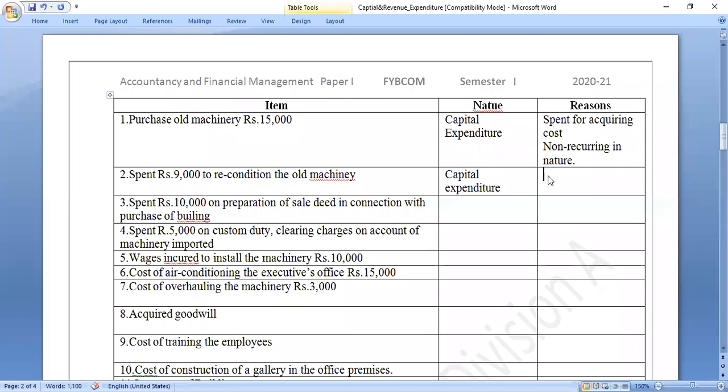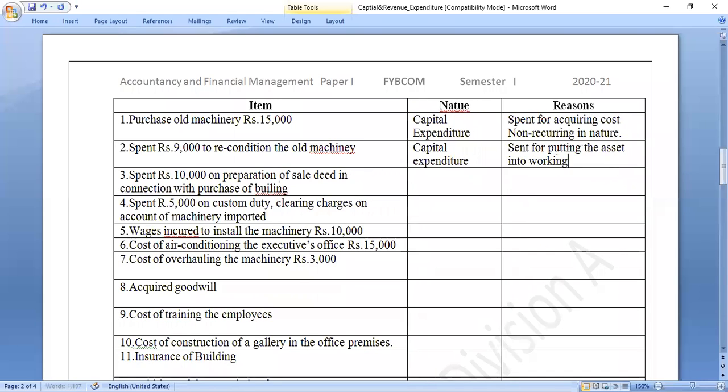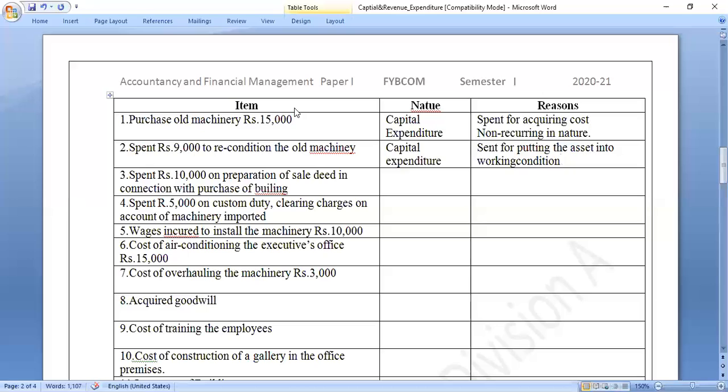We can put it as this amount spent for putting the asset into working condition. See, friends, how we will write our answers. First of all, you should know about the nature, what type of expenditure it is. It is a capital expenditure. It is also capital expenditure.